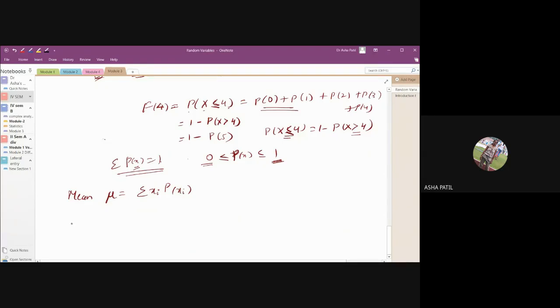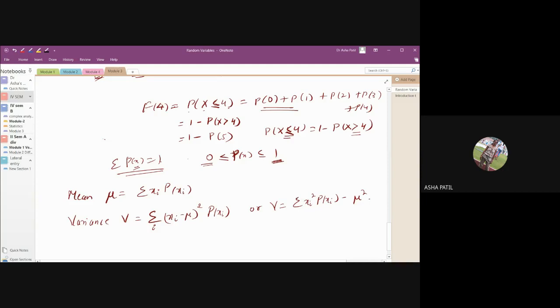And next we have variance. Variance V is given by the summation of xi minus mu whole square into p of xi, or the other formula for variance, the summation of xi square into p of xi minus mu square.